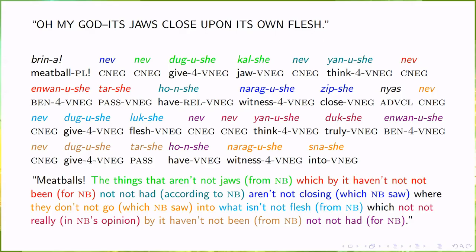So when we want to produce a genitive construction, we use ho, have, but since we can only relativize the subject position, we need to passivize it, and so we end up with the jaws that belong to it are the jaws which are had. The covert subject is there because it's third person singular. That is by it.